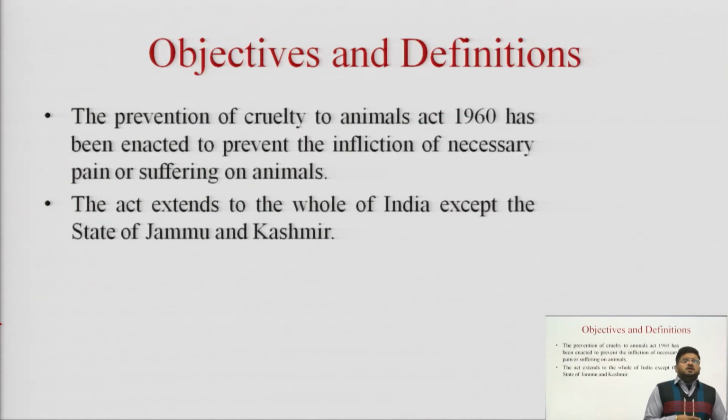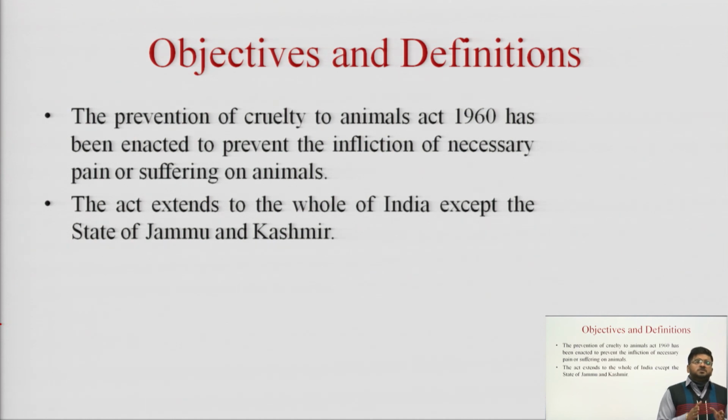So, this is the objective and definitions shown on this slide. Before starting the objective, there are so many kinds of animals, like our pets or stray dogs. Because of increasing violence on animals, intentionally people used to hit animals and kill them without any purpose.